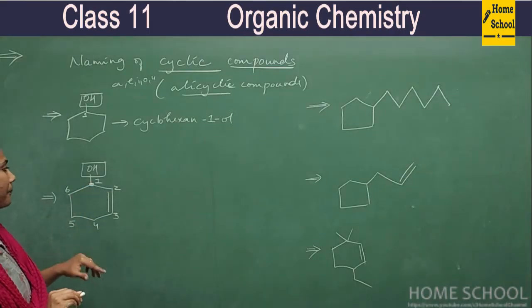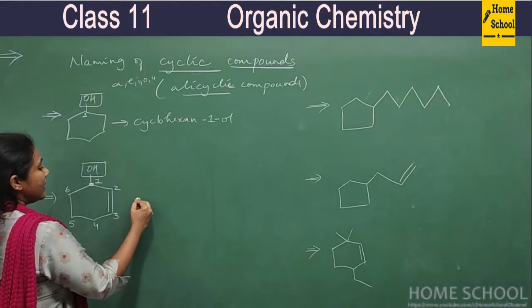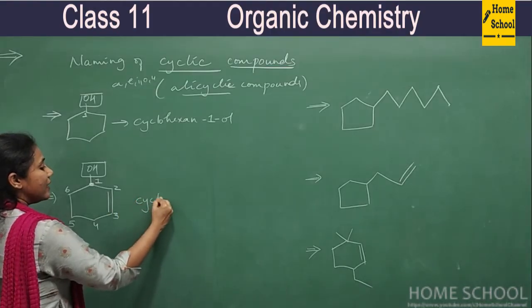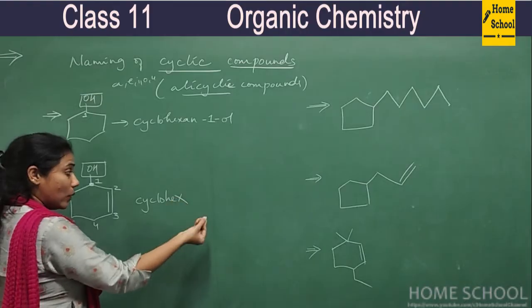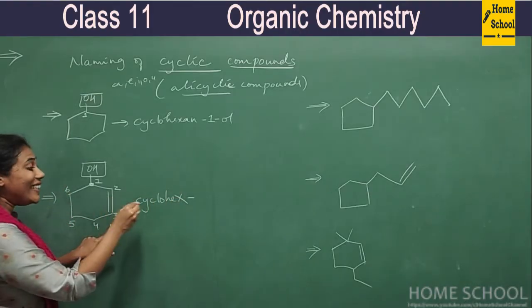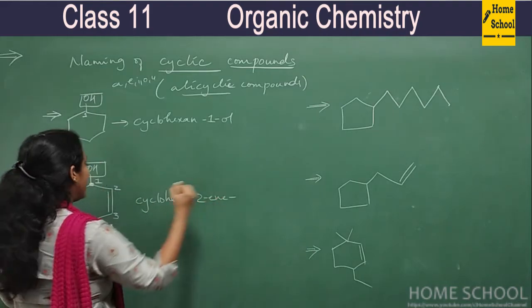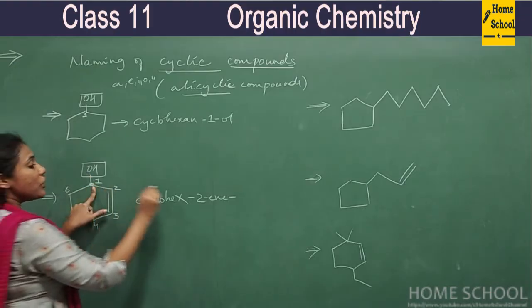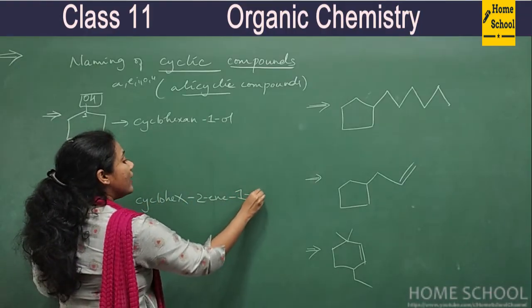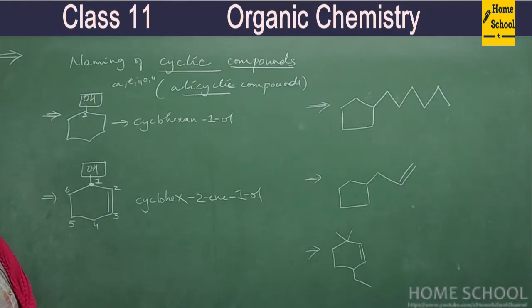So now write the name. There is no branch, isn't it? So directly we will start with cyclohex. You see the double bond is there. So primary suffix is what? -ene. Which ene? 2-ene. Then at first position the functional group is 1-ol, right? So this is how you have to name this compound.